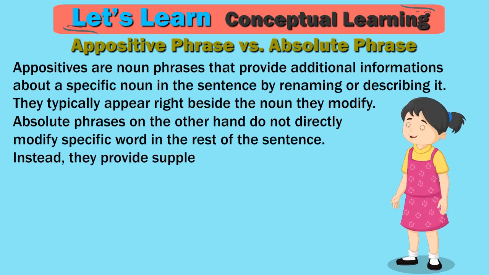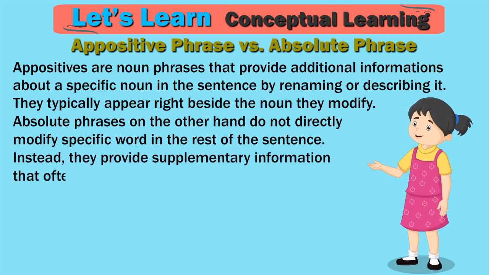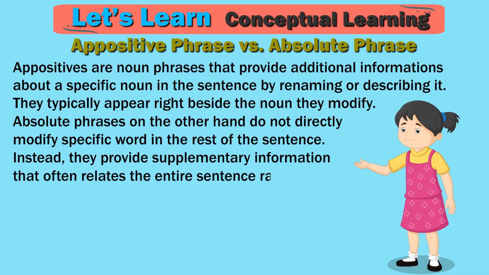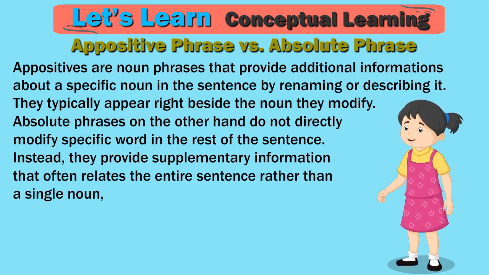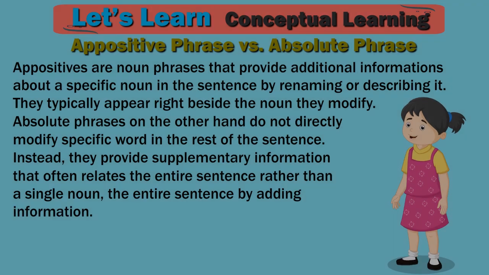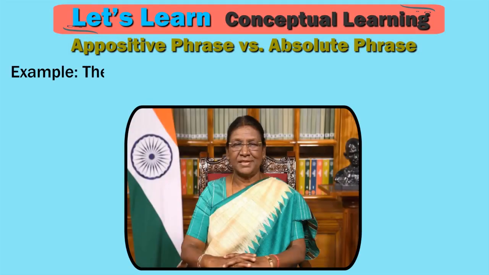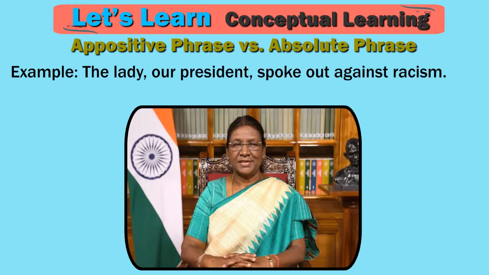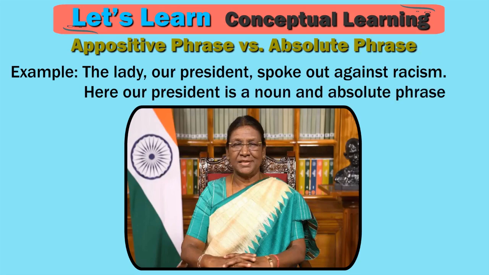Instead, they provide supplementary information that often relates to the entire sentence rather than a single noun. Example: The lady, our president, spoke out against racism. Here our president is a noun, an appositive phrase.